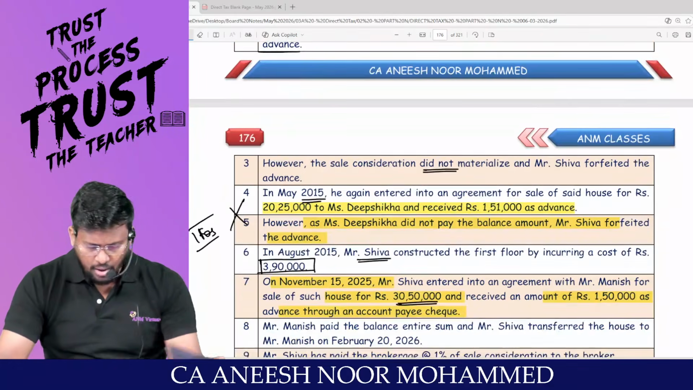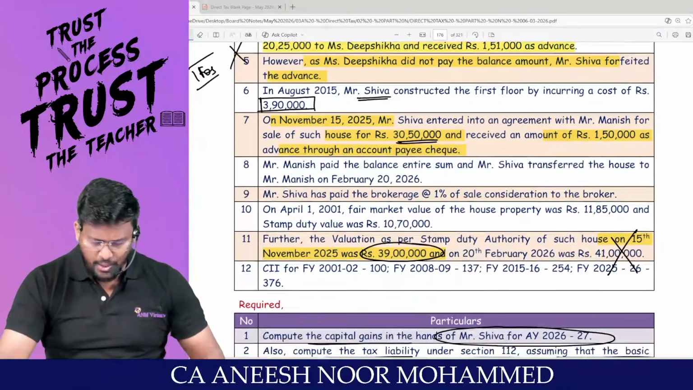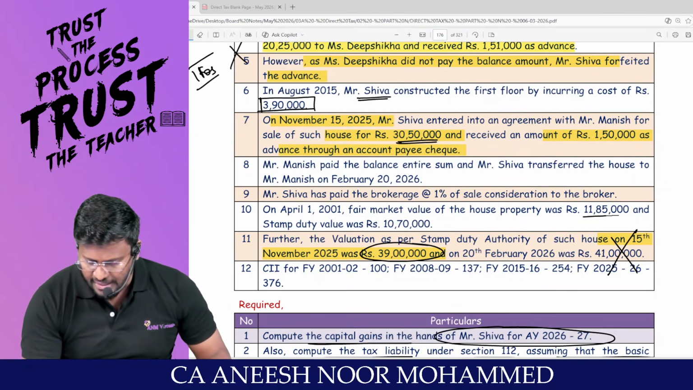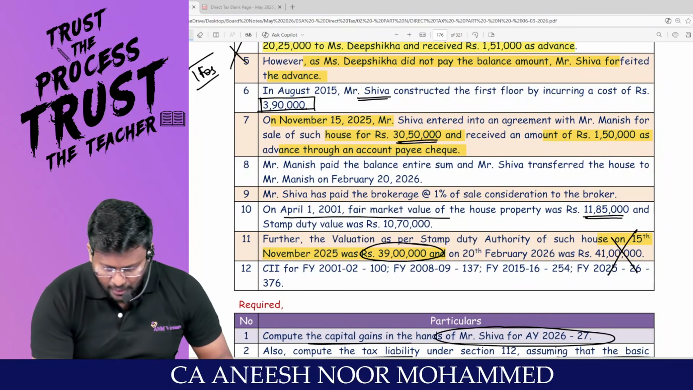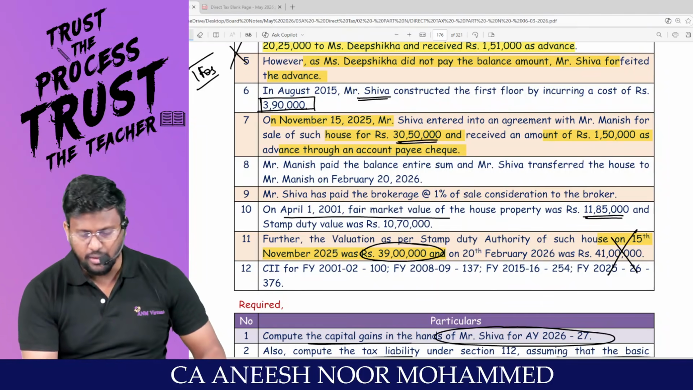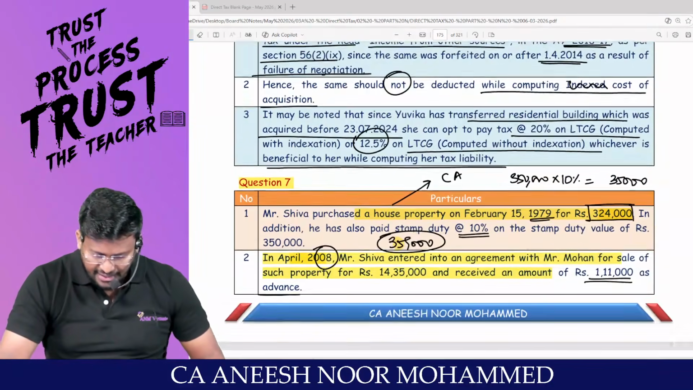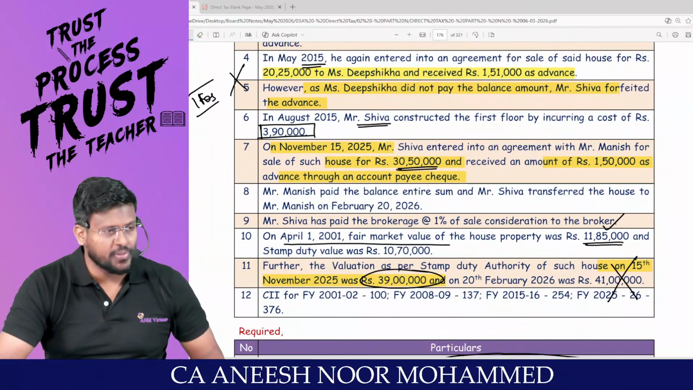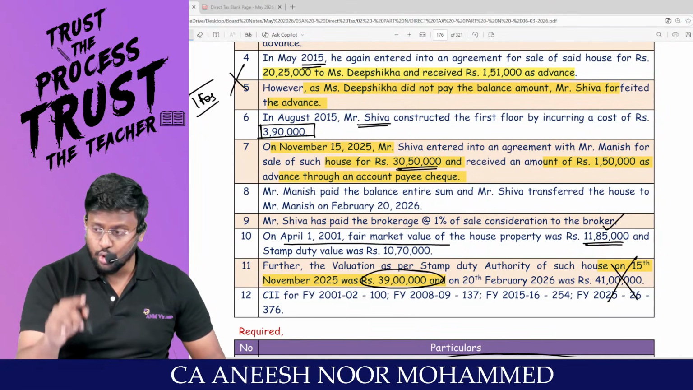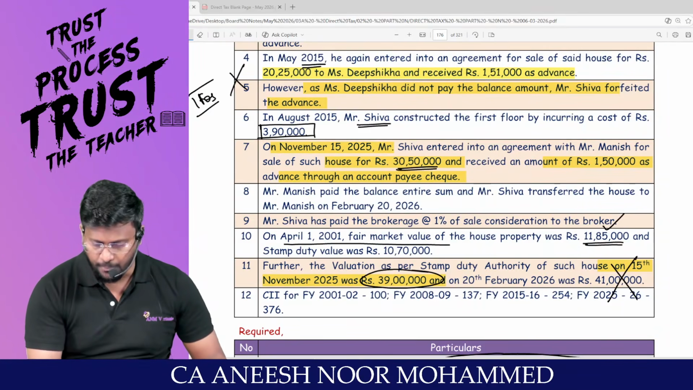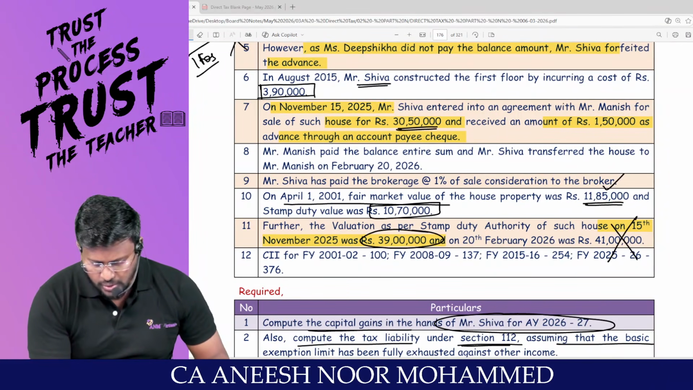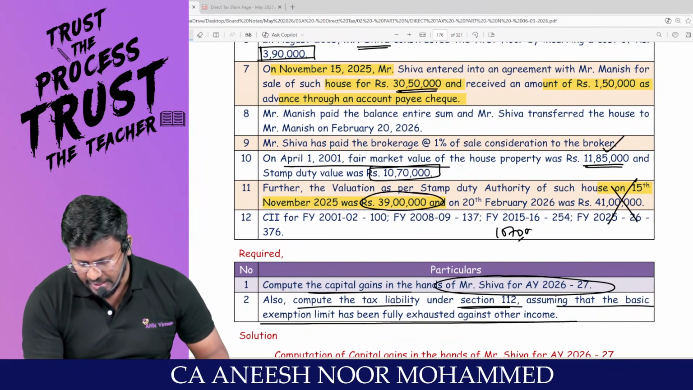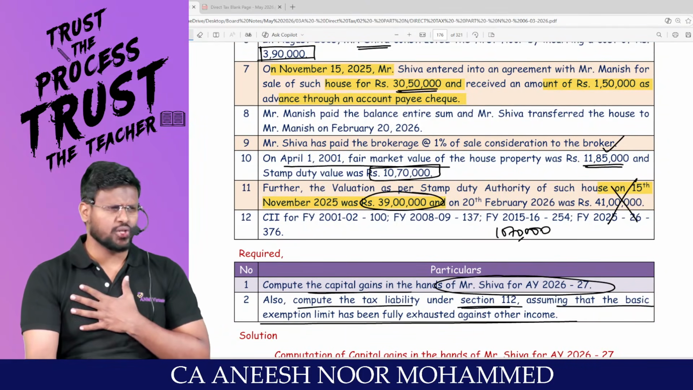Or what is the fair market value as on 1/4/2001? 11,85,000. This is the fair market value as on 1/4/2001. So you tell me, 11,85,000 or 3,59,000? 11,85,000, because whichever is higher, but it should not exceed the stamp duty value. So 11,85,000 or 10,70,000, whichever is lower, comes to 10,70,000.